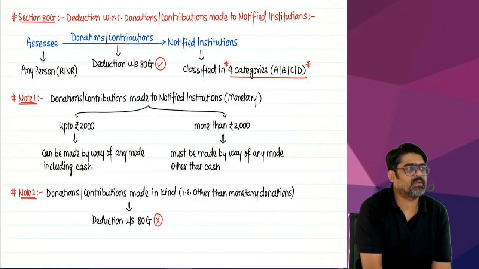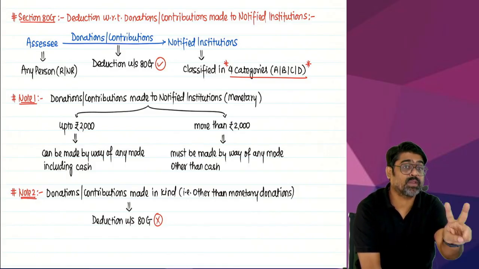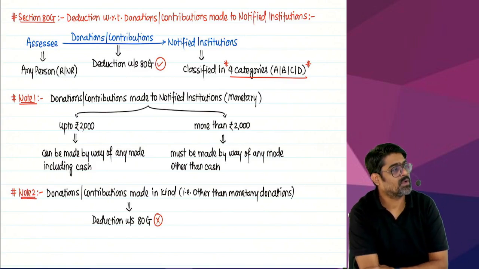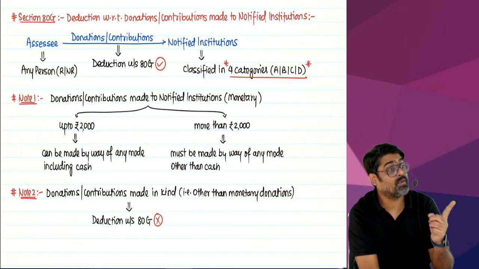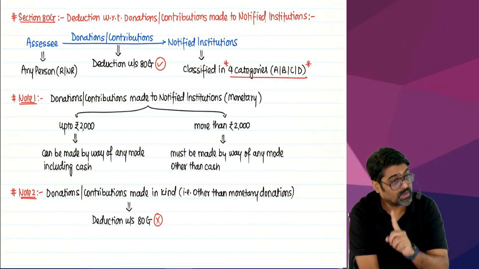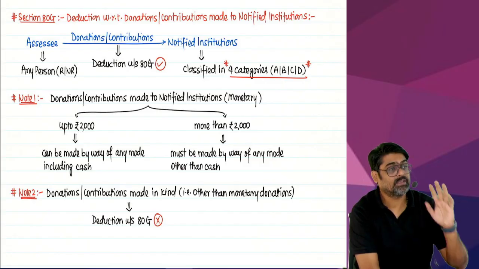But if the single donation made by you to that institution is more than 2,000 rupees, then you have to make sure that the donation is made to that notified institution by any mode other than cash. Only then can that donation be claimed as a deduction under 80G.